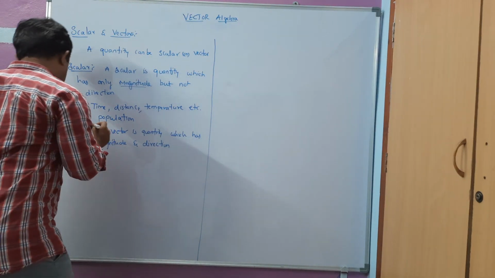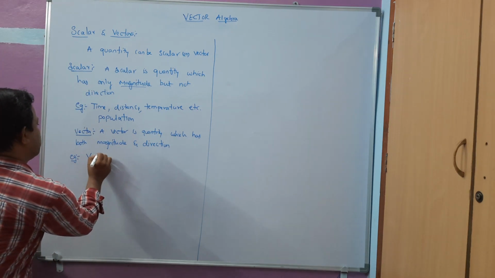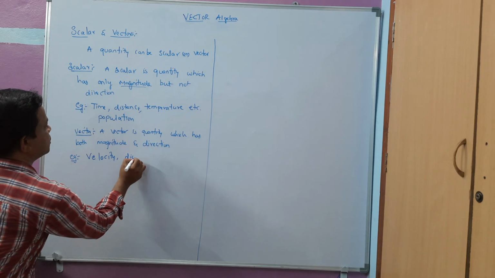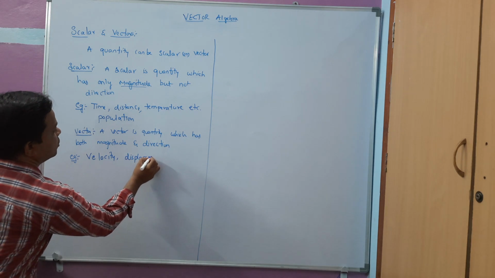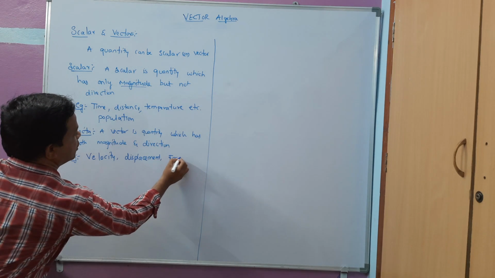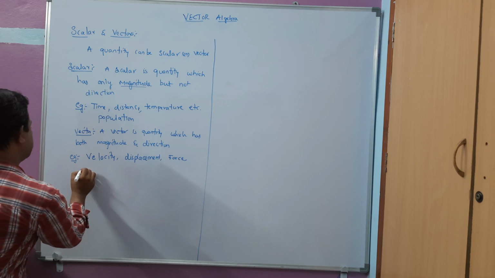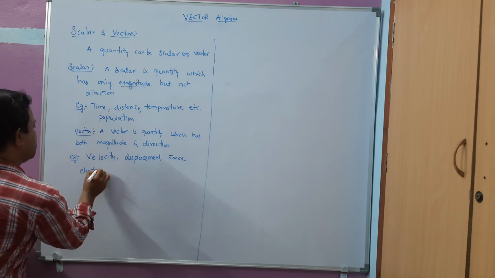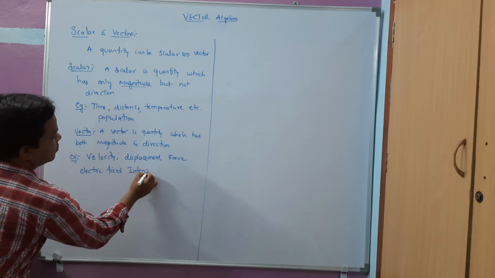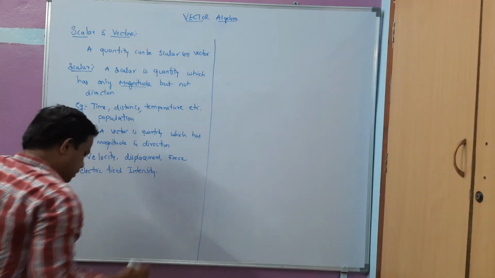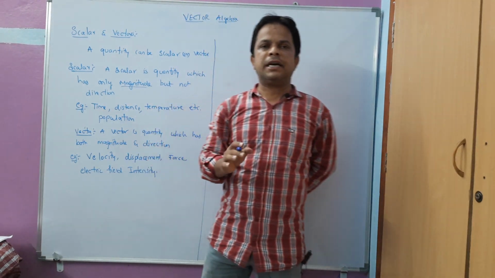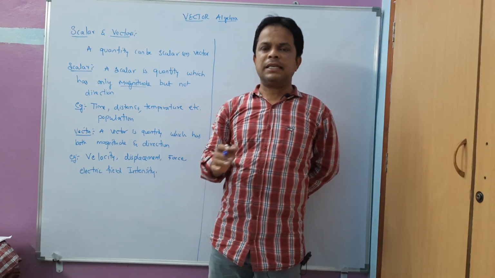Velocity, displacement, force and electric field intensity are examples of vectors. So a vector is a quantity which has both magnitude as well as direction.